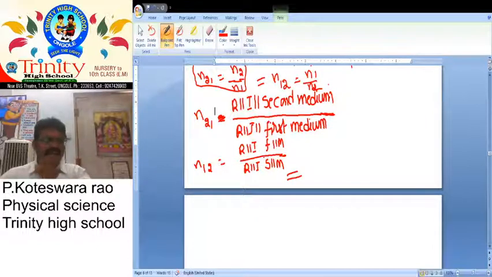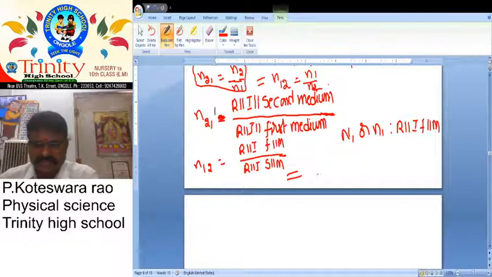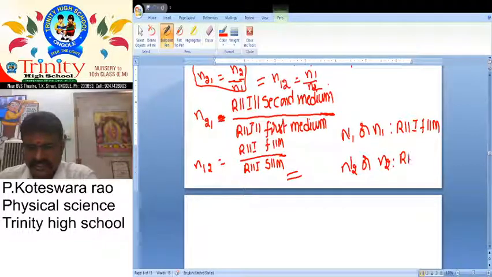So when a light ray travels from one medium to another, N1, either big or small, equals the refractive index of first medium. Similarly, N2 equals the refractive index of second medium.